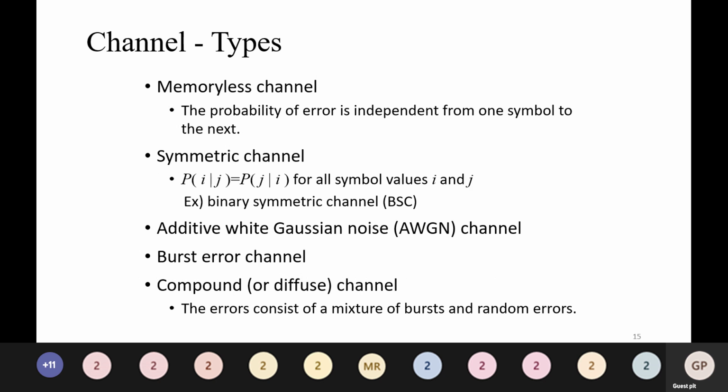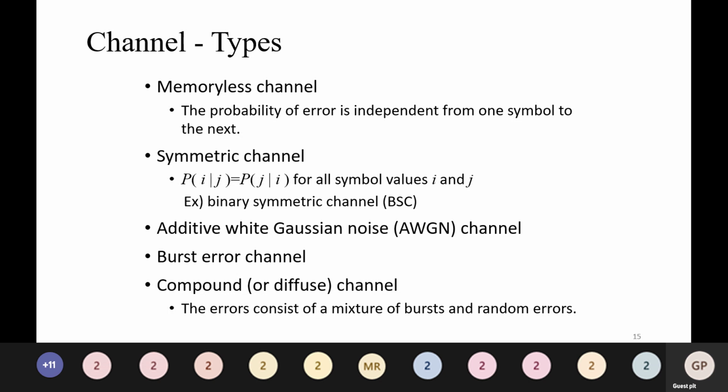So, channel types. Memoryless channel: the probability of error is independent from one symbol to the next. Symmetric channel: P(i|j) = P(j|i) for all symbol values i and j.